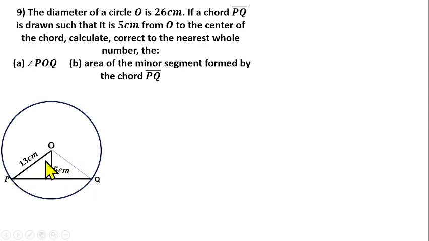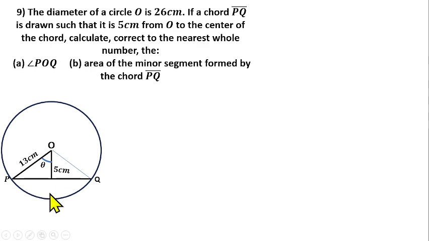Angle POQ is the angle here plus this angle here. It's very simple as well. You can see that this is a right angle triangle, and another right angle triangle, and they are both equal. This triangle is equal to this triangle because they share this side, and this radius is 13, this is also 13. So if I find the angle here, whatever I get I multiply by 2, because this angle is equal to that angle. If you can find this angle, multiply by 2, that will give us angle POQ. We can call that angle theta.